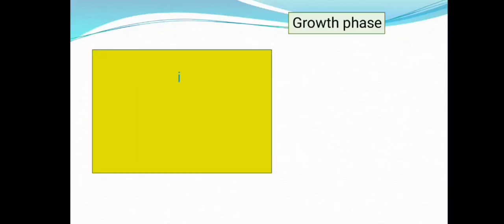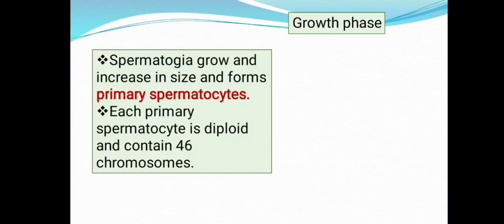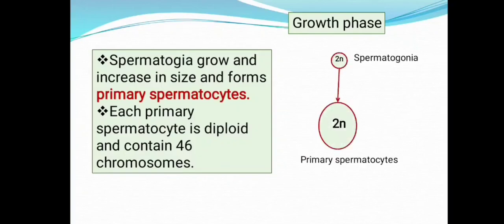Now the spermatogonial cells thus formed, some enter into the growth phase. In this growth phase, the spermatogonial cells grow and increase in size. You can see here the one spermatogonium which has entered the growth phase and increased in size, and now it is called the primary spermatocyte.